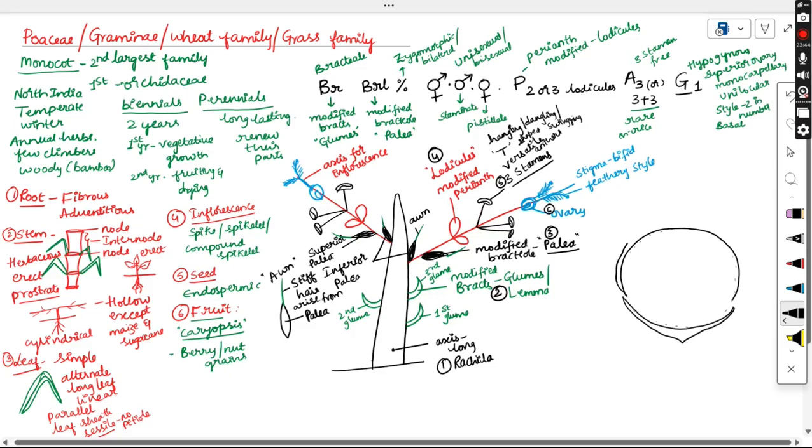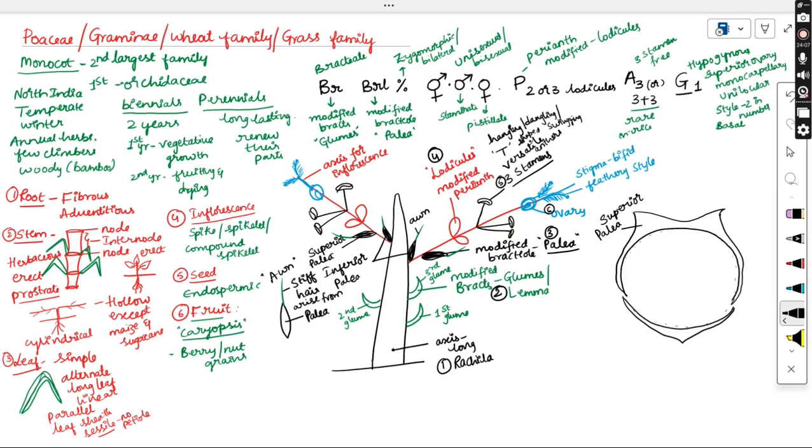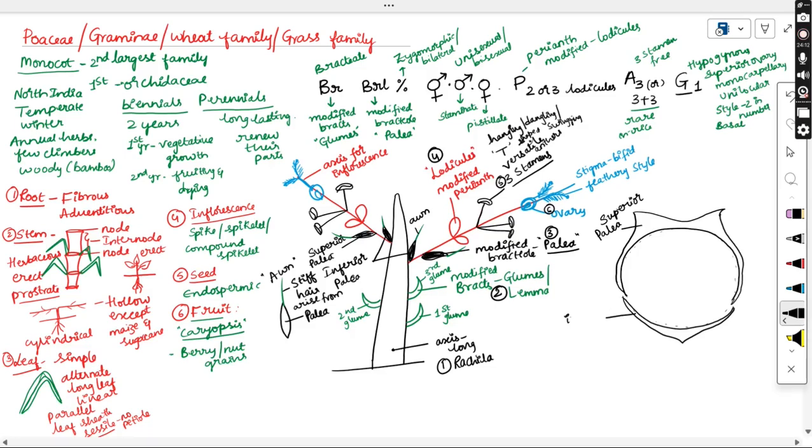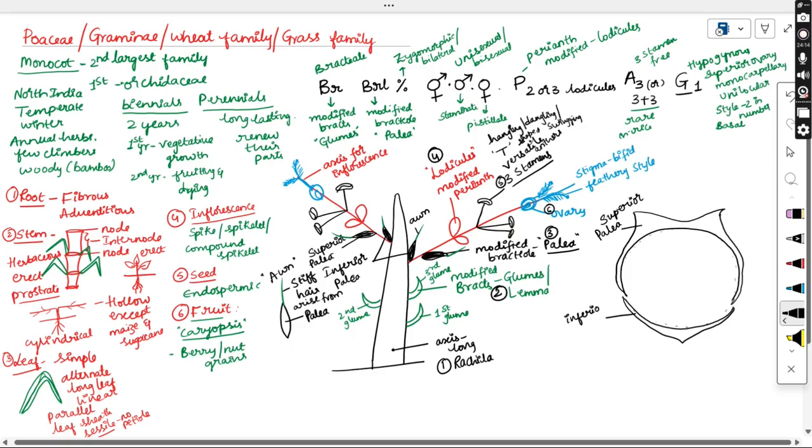Both are not joined or united, they are just facing each other. So we are not mentioning whatever type of aestivation they will be showing. So just two structures are present. What do we call them? The upper one is the superior palea. And what is meant by palea? The modified bracteole. I am using the same color for the floral diagram as I used on the floral axis, so it will be easy to understand. This is the superior palea. This is the inferior palea.